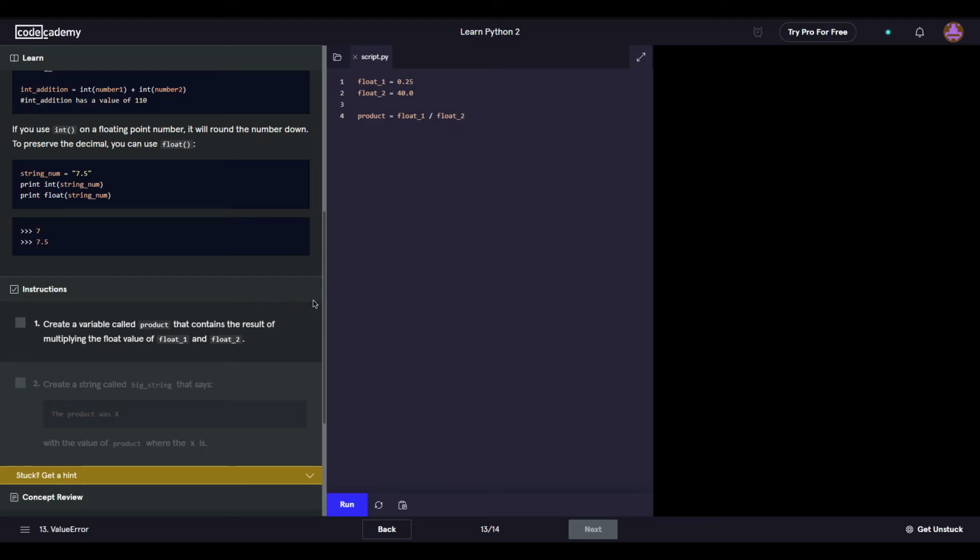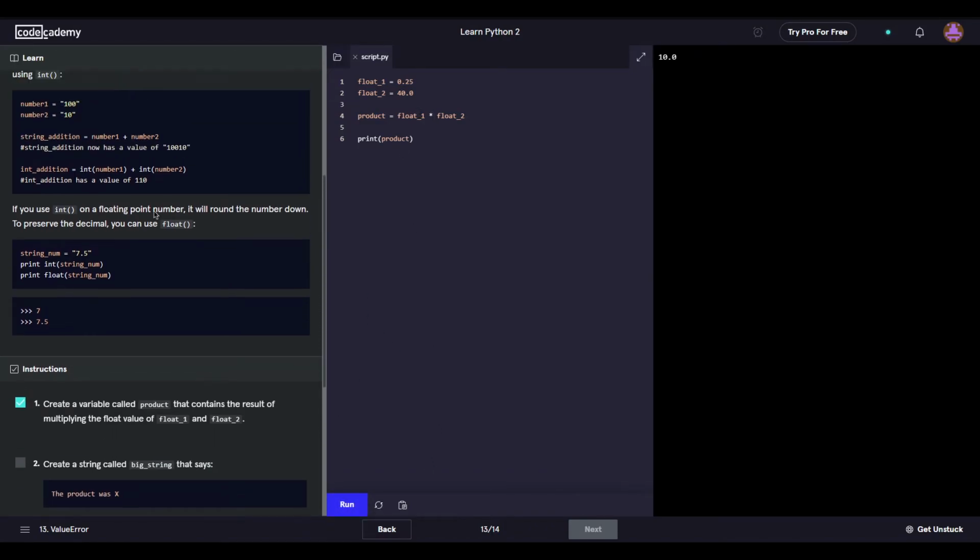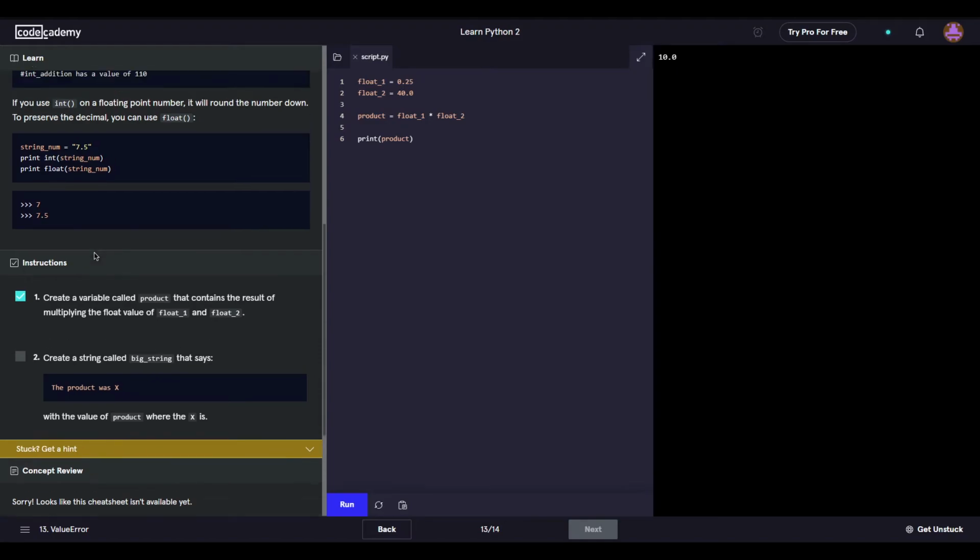I'm just curious what happens if you just do this. No, and you need to print it. Now, what am I doing here? Product. Okay. You see, it's giving you a float. Oh, by multiplying. This is why you read the instructions. A lot about programming projects is reading the... Okay, well, yeah, you see, it gave us a float.